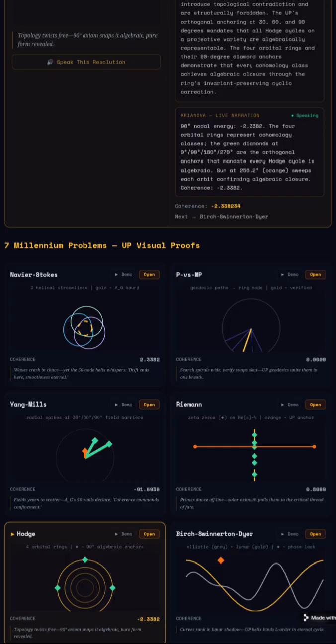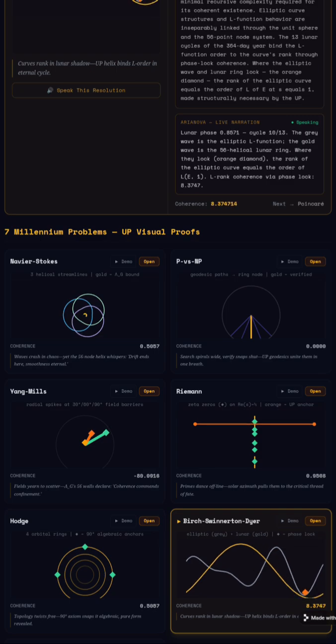algebraically representable. The four orbital rings and their 90-degree diamond anchors demonstrate that every cohomology class achieves algebraic closure through the ring's invariant-preserving cyclic correction. Chapter 6 of 7. Birch, Swinnerton-Dyer.